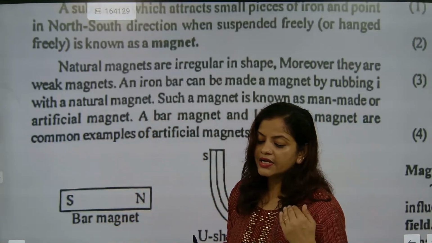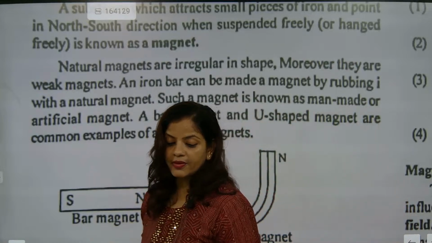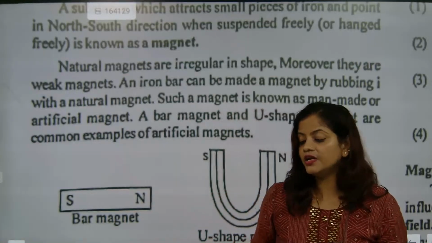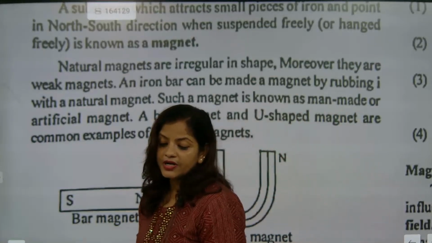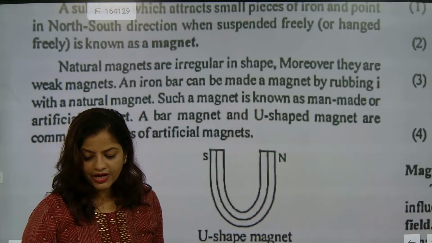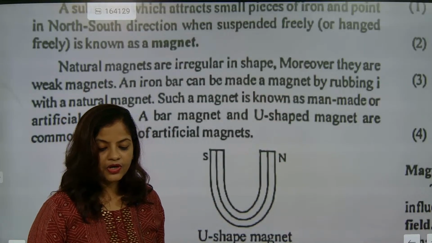Now it can get converted into a permanent magnet, or it can get converted into a soft, temporary magnet. Like if I take soft iron, then it will get converted into a temporary magnet. But if I wish to convert it into a permanent magnet, I will be putting it again and again.